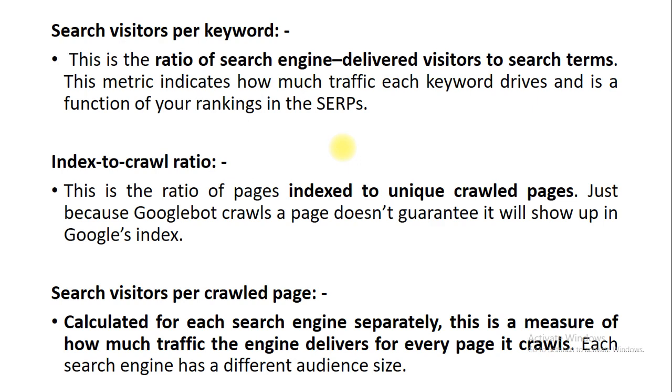For a particular website, there may be a higher number of visitors from Google, but on the same site, Yahoo may not bring that much audience. So it depends on the search engine, and you can calculate search visitors per crawled page based on the search engine data.